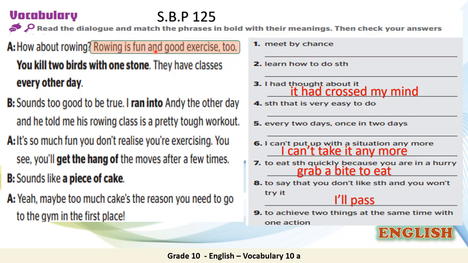Let's look at the previous sentence. Rowing is fun and good exercise. It means that you can enjoy it and you can exercise as well. So what does you kill 2 birds with 1 stone mean? So the correct answer is number 9, to achieve 2 things at the same time with 1 action.